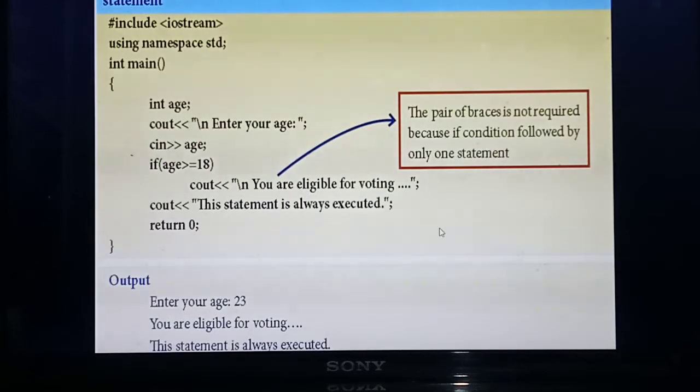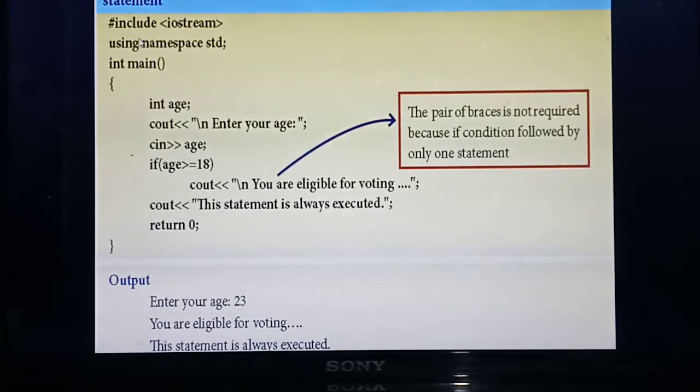One example program is given. See this example program, then you will understand. The program is to check whether a person is eligible to vote using the if statement. What's the voting age? If age is 18 or above, you are able to vote, isn't it? So for that you are going to write a program using the if statement.